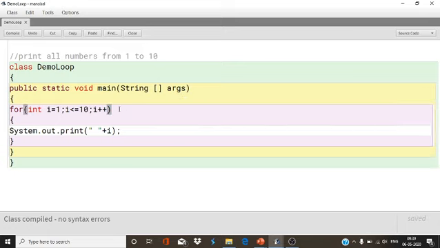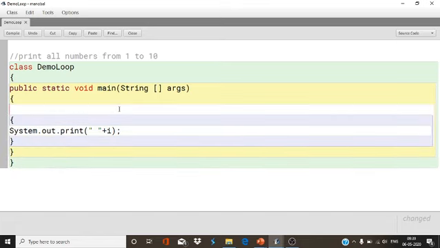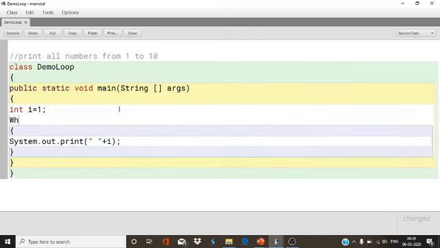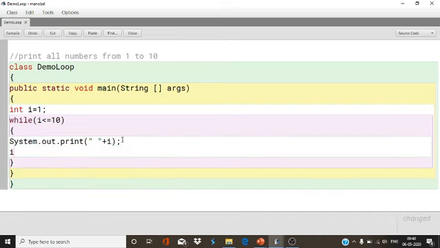Okay. So initial value. Now in while loop, what I will do first, I will write the initial value, I equals to 1. Now we have to give the condition, while, and the condition is what? I less than equals to 10. And after printing the I, increase the value of I. See, all these three parts are here only. Initial value is here, condition is here, and increment is here. So by using while loop also you can do, but it's not preferable. The only recommendable one is for loop when the number of iterations is fixed.